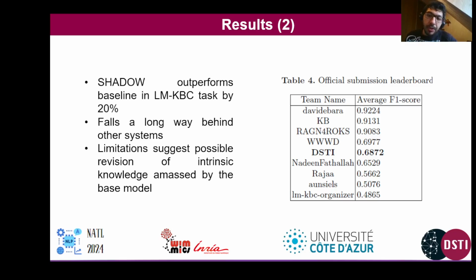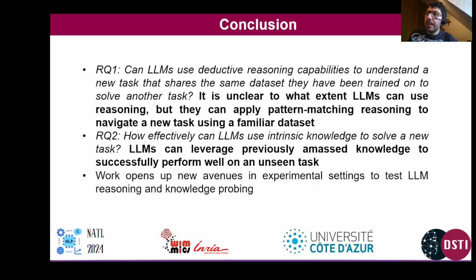So there are limitations to this methodology, most notably in actually tapping and measuring effectively the value and the amount of intrinsic knowledge that the LLM has and the way that it's using it properly. And this will obviously be an open research question for us to work on later.